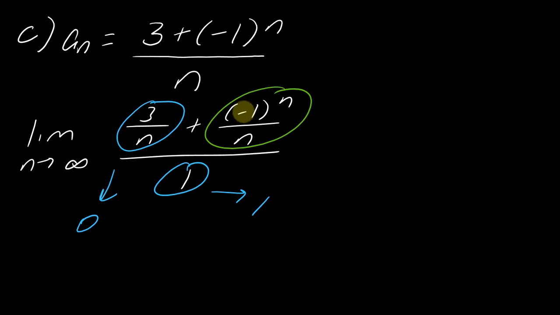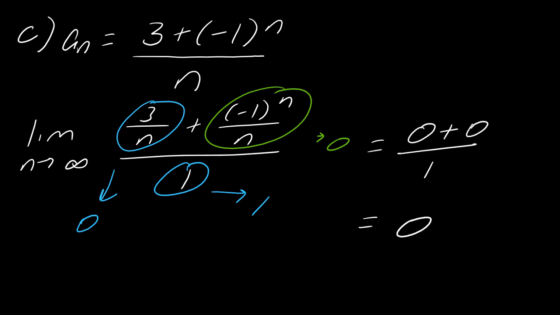Once we get out to, say, the millionth term, it doesn't matter if I'm talking about positive 1/1,000,000th or negative 1/1,000,000th. They still are getting pretty close to 0. So this negative 1 to the n is not making anything mess up. So this is also going to 0. So my value here is 0 plus 0 over 1. So the value of this limit is just going to equal 0.